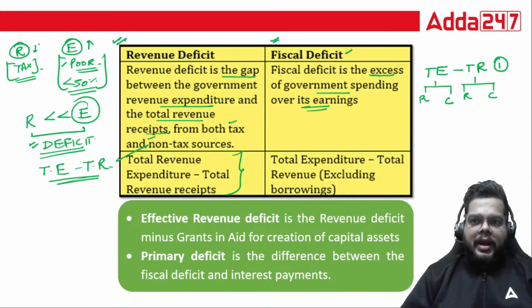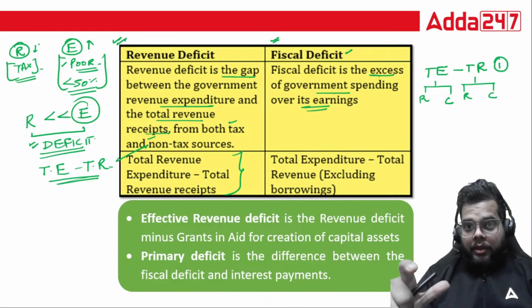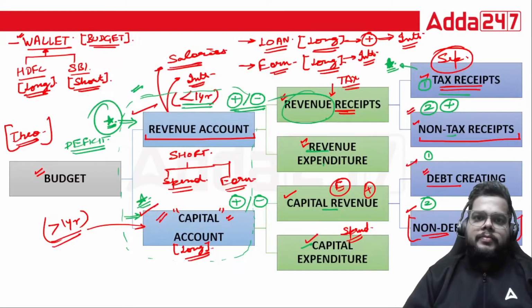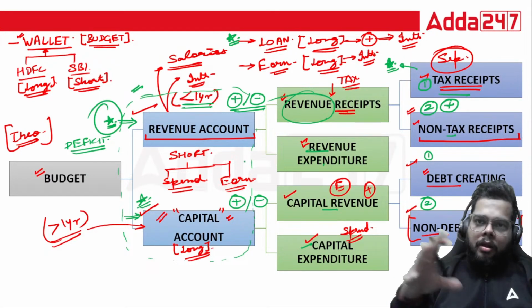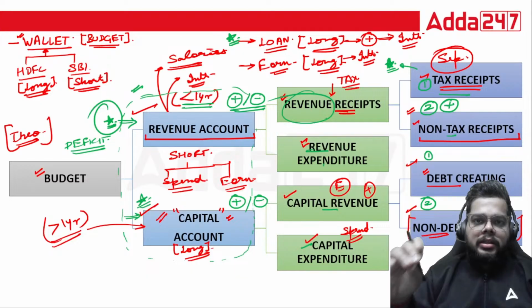But along with that, one particular component which we were just discussing was borrowing. Like in this example, I was telling you that the government has taken a loan from, let's suppose, the IMF. So this particular amount does not belong to our country. We will be repaying it. So all such borrowings must be excluded.